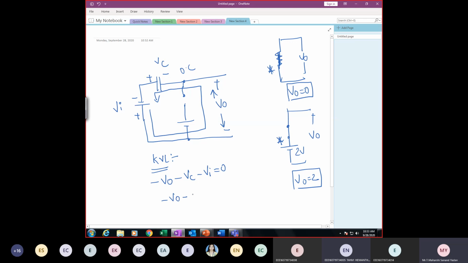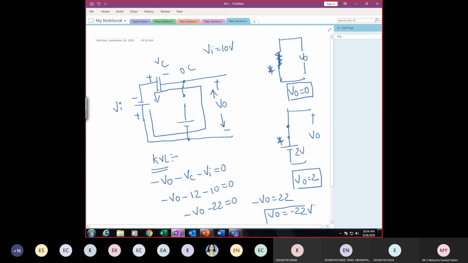Minus V out. What is minus VC? VC is charged to 12 volt. What is the input that we are considering? VI is 10. 10 is equal to 0. So minus V out minus 22 is equal to 0. So V out is equal to minus 22 volt.